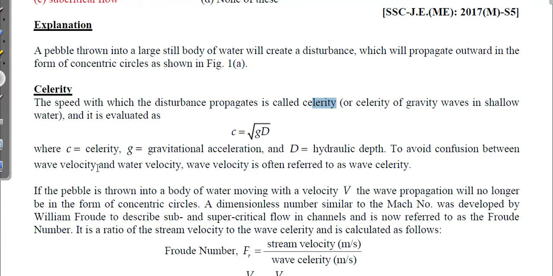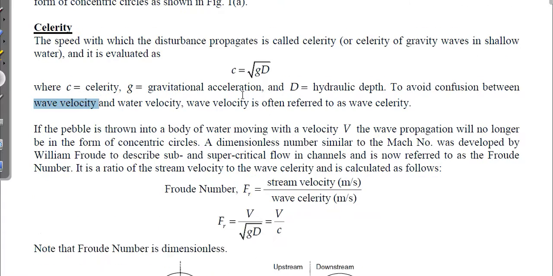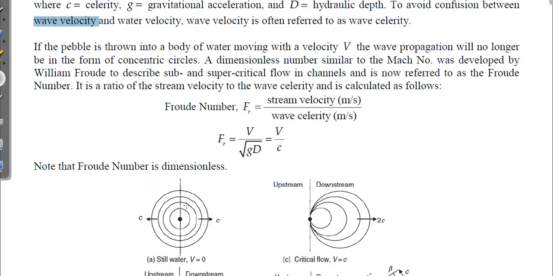Sometimes the terms wave velocity and water velocity are both used, so there might be confusion. To remove that confusion, wave velocity is often referred to as wave celerity. So celerity is the wave celerity, or the speed at which the disturbance propagates. Now we have seen that there will be concentric circles when velocity equals 0.